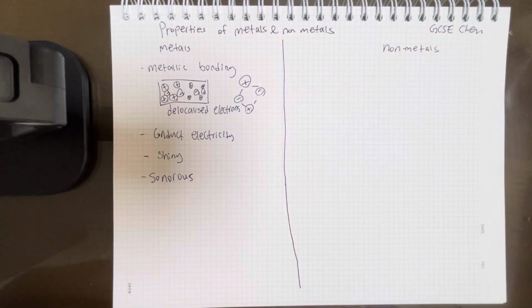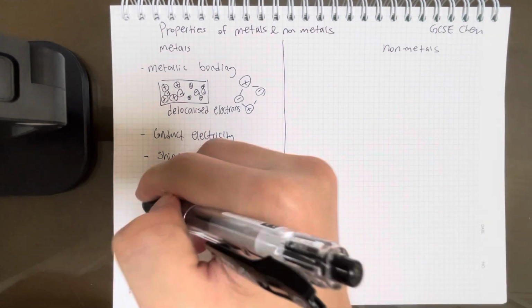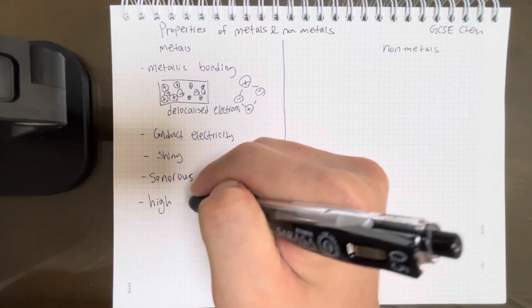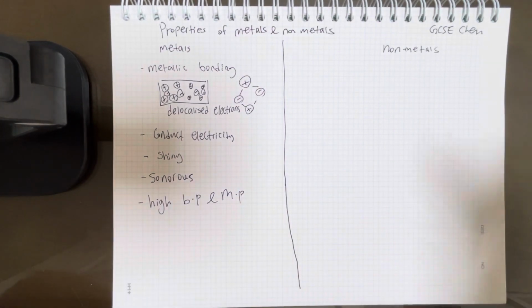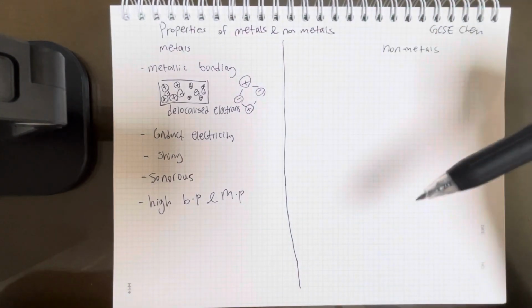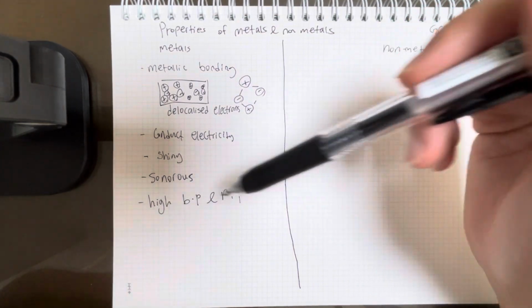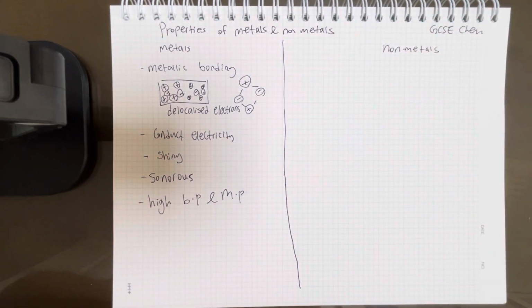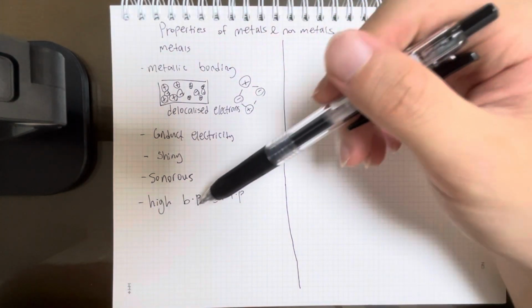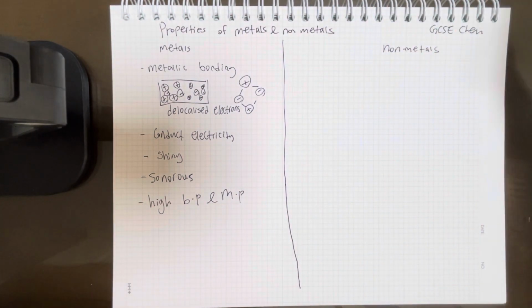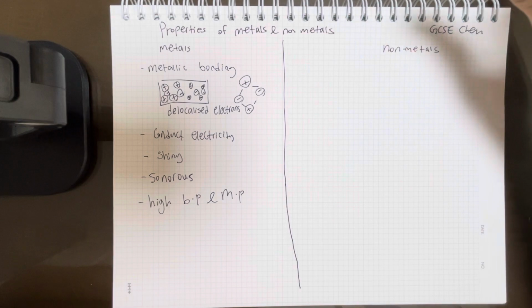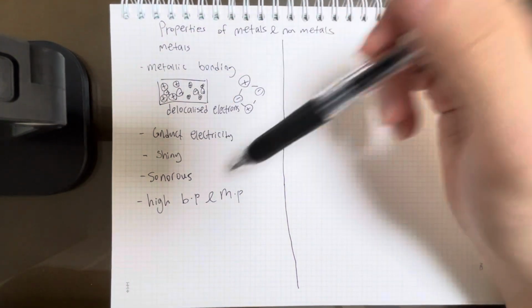So it's sonorous. Another feature, metals have high boiling points and melting points. BP and MP is just an acronym for boiling points and melting points. So these have high boiling points and melting points. Just think about it. You just generally know that metals need very high temperatures to melt. Now, why would it have high melting and boiling points? Well, for it to have a high melting and boiling point, you need to have strong bonds between the particles. So it means these metals have strong bonds.